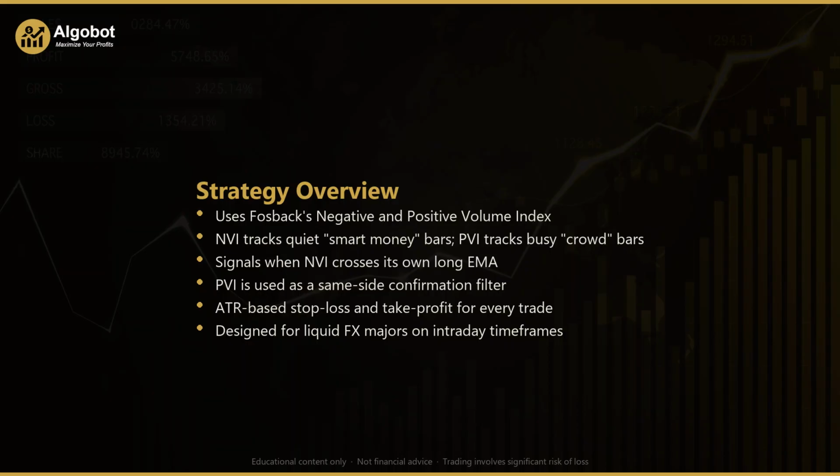The negative volume index, or NVI, only updates on quiet bars, so it reflects what the informed side is doing. The positive volume index, or PVI, only updates on busy bars, so it reflects the crowd. Both start from a base value of 1,000 and grow or shrink with each bar's percentage price change. Fosbach's observation was that when the negative volume index trades above its own long moving average, a bullish backdrop is strongly favored because the quiet, informed money is accumulating. When it trades below that average, the picture leans bearish.